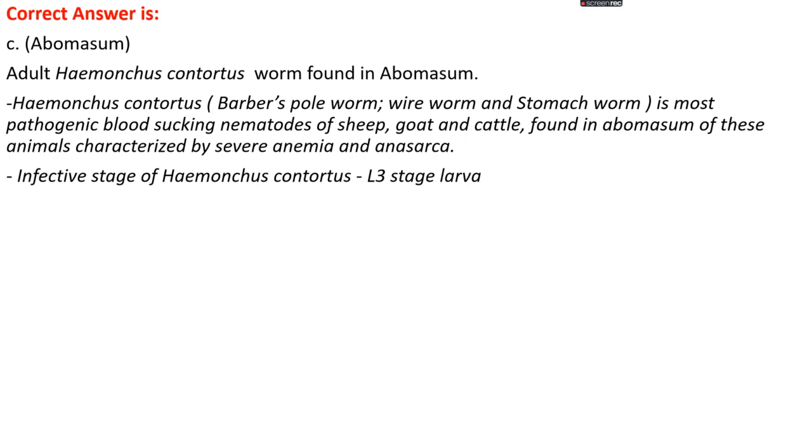Haemonchus contortus, also known as the barber pole worm, wire worm or stomach worm, is the most pathogenic blood sucking nematode of sheep, goat and cattle, mainly found in the abomasum, characterized by severe anemia and anasarca. Anasarca means generalized edema of the body. The infective stage of Haemonchus contortus, the stage that infects the definitive host, is the L3 larva.